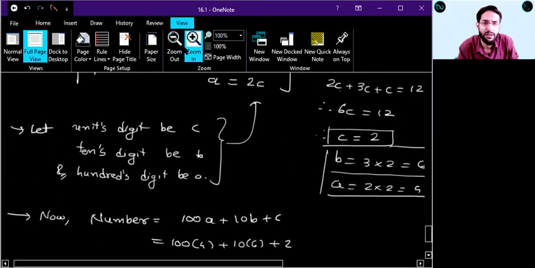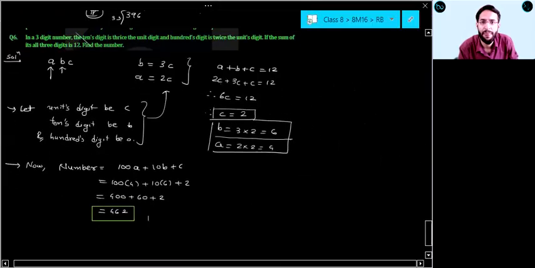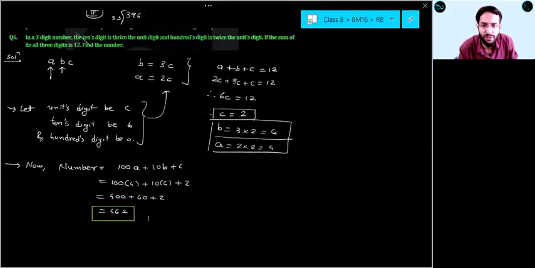Now make it quick. Quickly note this down so that I can show you the next questions. Quickly note this down. Note it down, everyone.